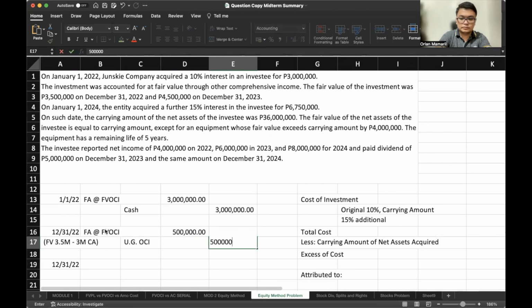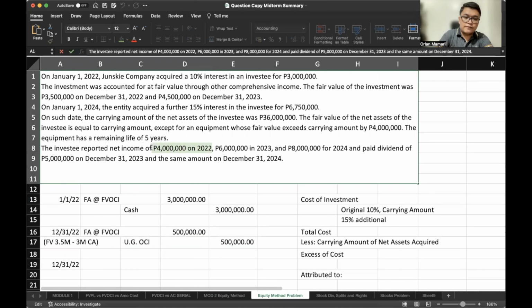What else? In 2022, the investee reported net income of 4 million. However, since we are accounting for our investment under the equity method, we will not recognize a share in our investee income, right? That's based on our equity theories.